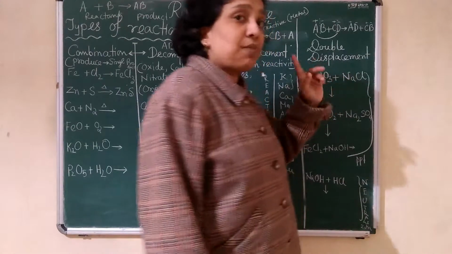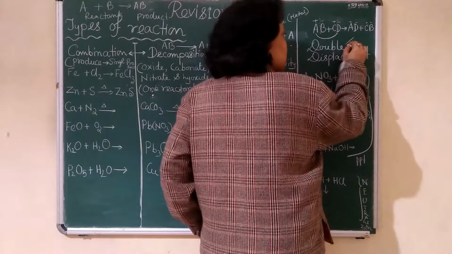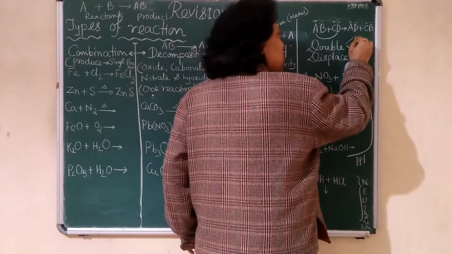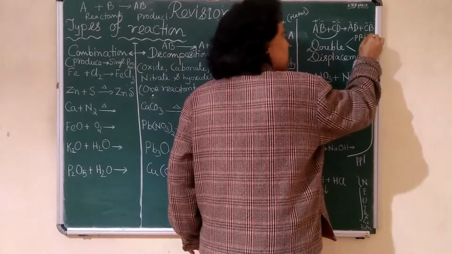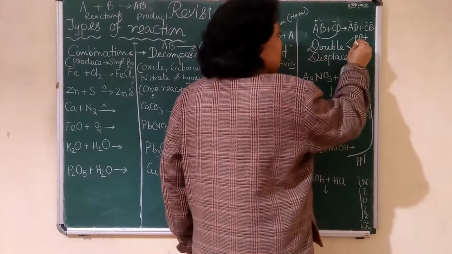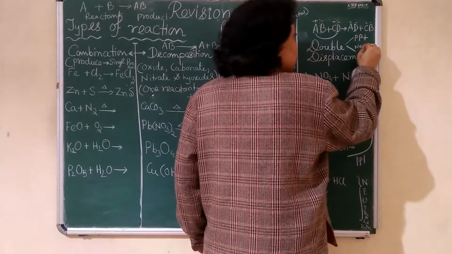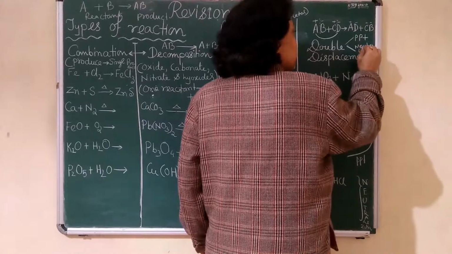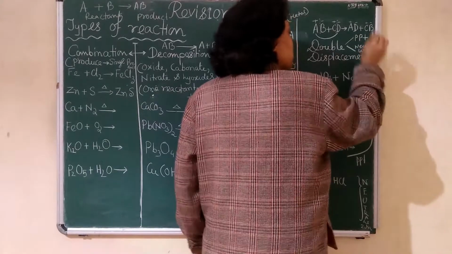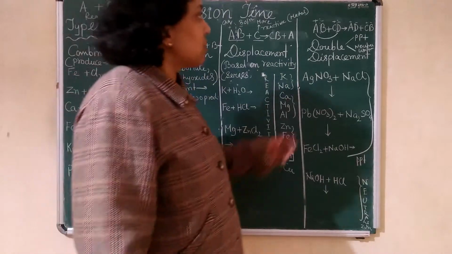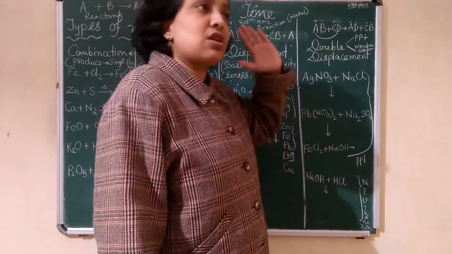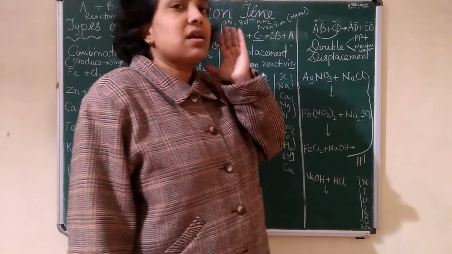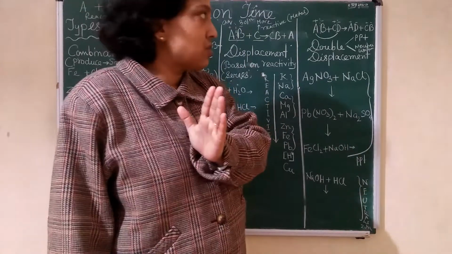Displacement reaction is found in two types. In some, a precipitate forms and settles down; I have shown you the downward arrow. And neutralization reaction is also classified as double displacement. You know the neutralization reaction from 6th or 7th standard. So whenever you see a neutralization reaction, strong acid with strong base, at that time you have to identify this as a double displacement reaction.